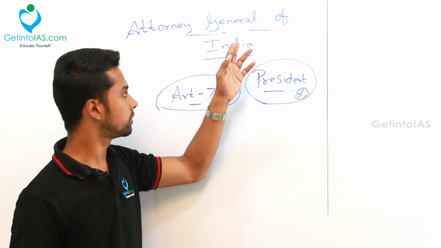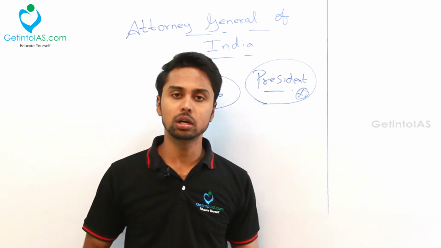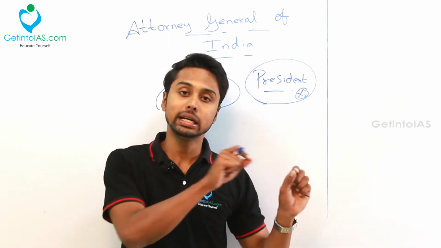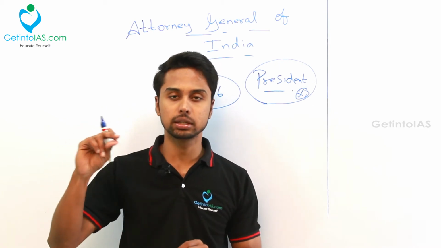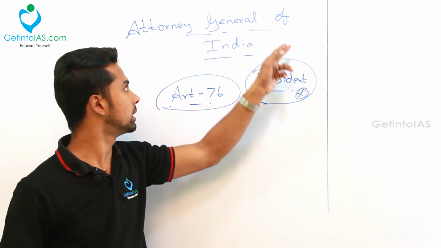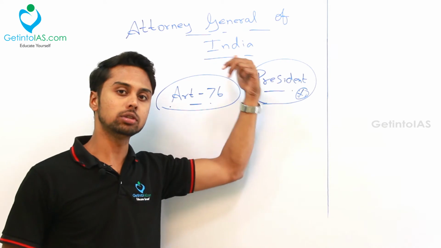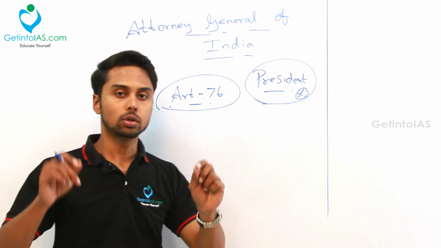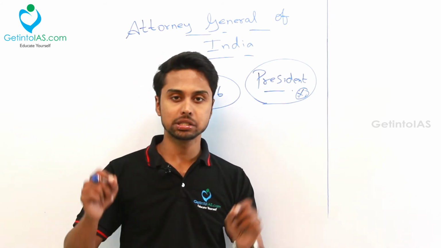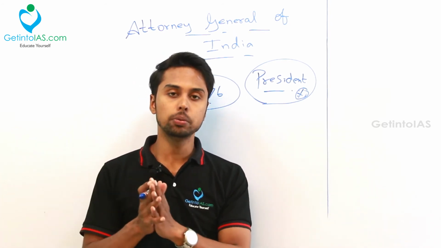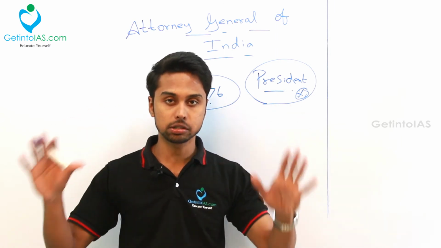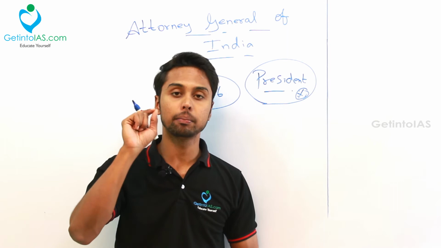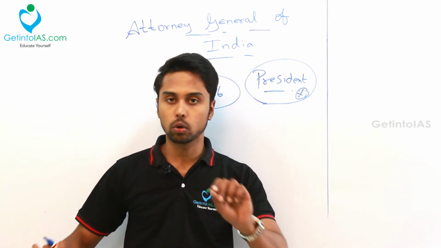Okay, that is Attorney General of India, and there is also another office called Solicitor General of India, and Additional Solicitor General of India. These officers are nothing but officers under this Attorney General of India, and they will assist the Attorney General of India. Okay, so the AG of India is assisted by the Solicitor General of India and the Additional Solicitor General of India. Okay, so I hope you got the function. The main function is to represent India in forums, and whether he is barred from appearing for any private body. No, he is not barred.